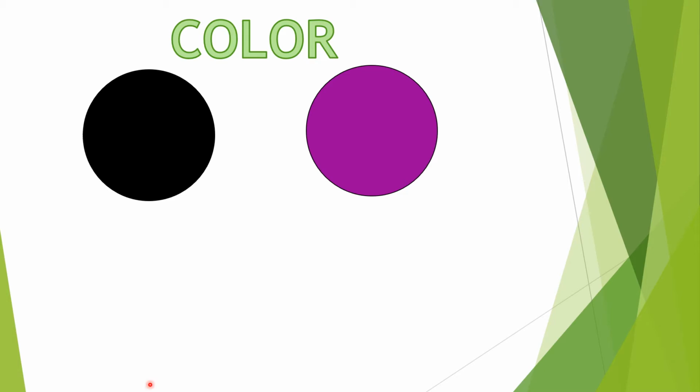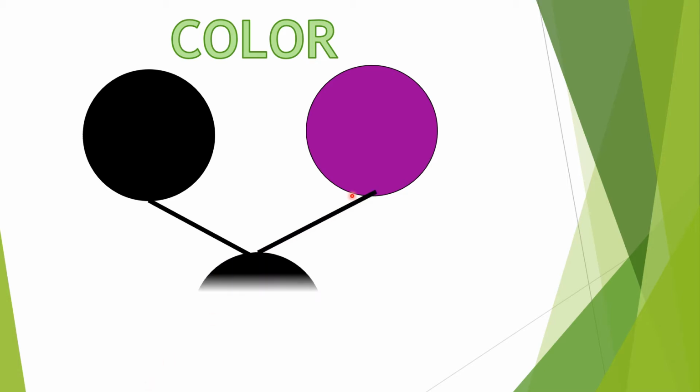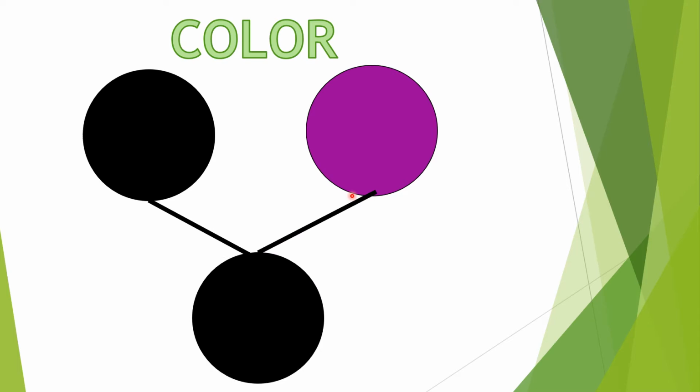Now, what do you think will be the outcome of these two colors? The outcome will be black. This is because black is a dominant color. Therefore, any color combined with black, the result will be black, since it is a strong color. Therefore, it will be more prominent than any other color. So what do you think is the lesson for today? What do you think this activity implies?